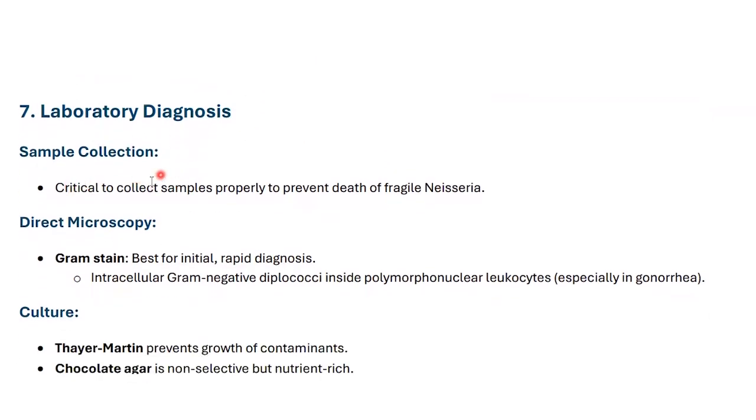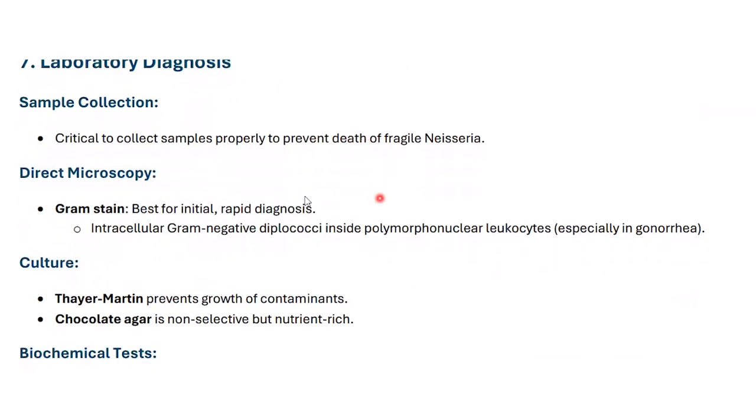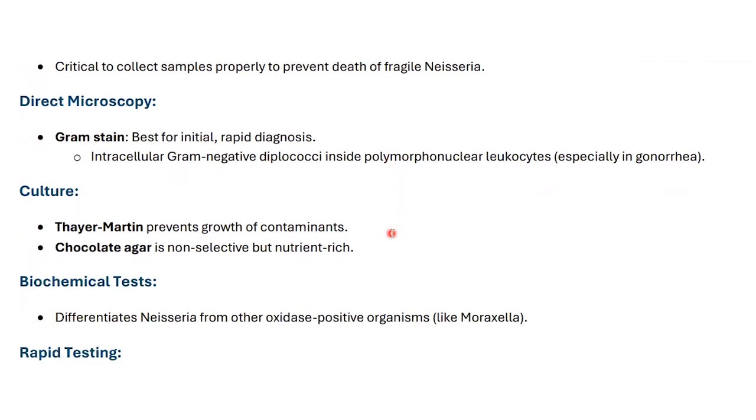Laboratory diagnosis. Sample collection: it is critical to collect samples properly to prevent death of the fragile Neisseria. Direct microscopic Gram stain is best for initial and rapid diagnosis, showing intracellular Gram-negative diplococci inside polymorphonuclear leukocytes, especially in gonorrhea. So these will look like Gram-negative diplococci. It means they will look pink in color and be present in the polymorphonuclear leukocytes.